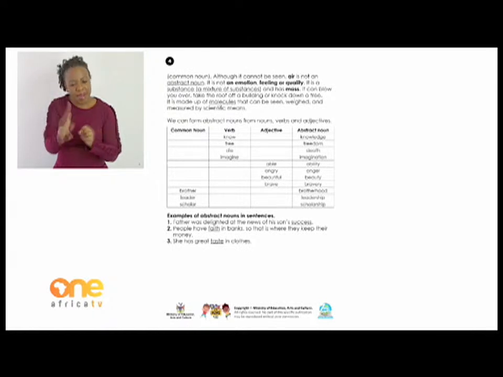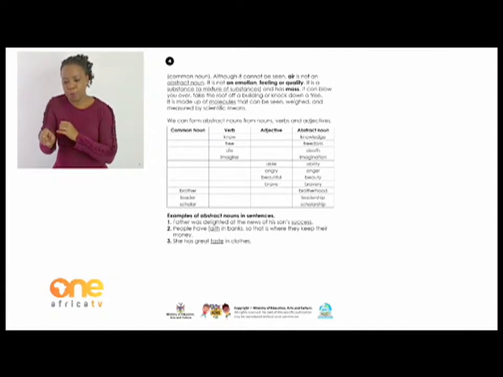We can form abstract nouns from nouns, verbs, and adjectives. Let us look at the examples. On the same page, I will start reading from the bottom on common nouns. Right, we have common nouns there: brother, leader, and scholar. Now let us look at the abstract nouns. We have brother, brotherhood; leader, leadership; scholar, scholarship. Those are the abstract nouns.